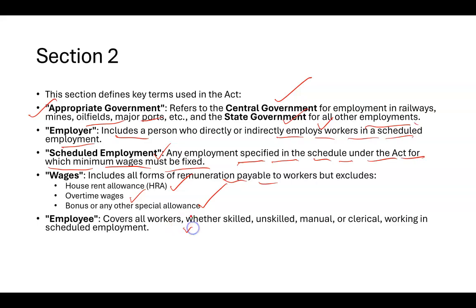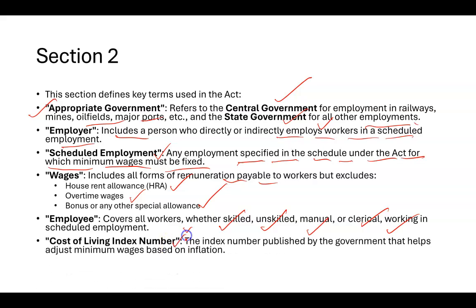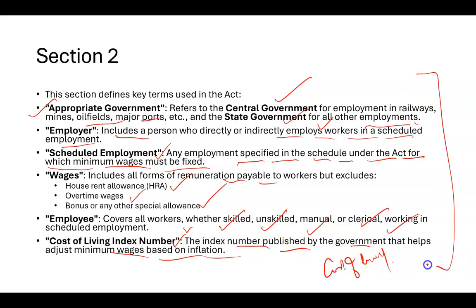Then the employee is the person who is working somewhere. He can be skilled, he can be unskilled, he could be manual, he can be clerical, working. There could be different types of employees, but at the end, an employee is an employee who is working, right? And then cost of living index number. So this is again an important term, the index number, which basically the government publishes to ensure what should be the minimum wage based on the inflation or cost of living. Okay, so all these terms are mentioned in section 2.